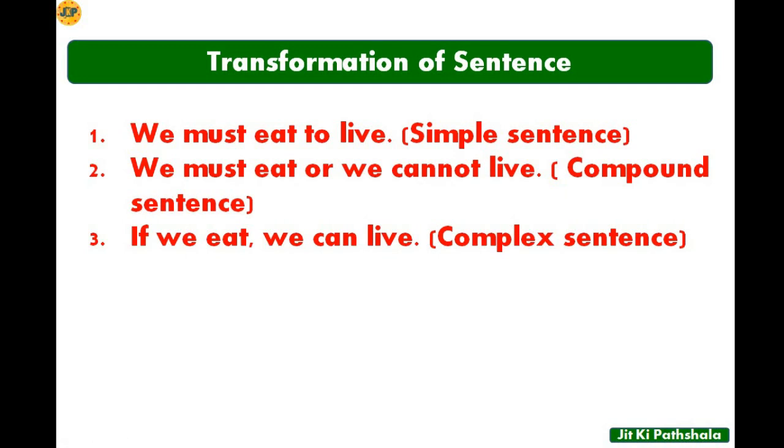So in this way, with the help of a comma, you can understand if we eat and you have to put a comma to complete its sentence. So in a complex sentence, we can say that there is one independent clause and another one is dependent clause. If we eat is a dependent clause, we can live is an independent clause. So in this way, we can see how we can change one sentence in these three types.